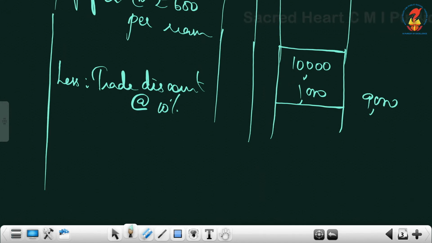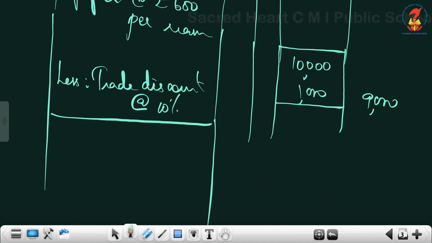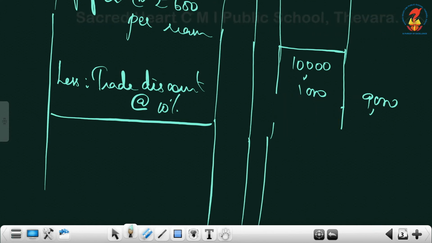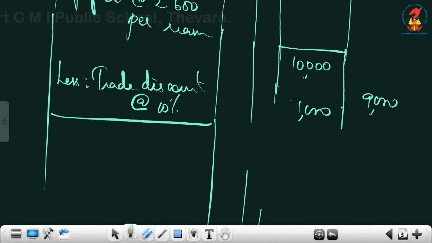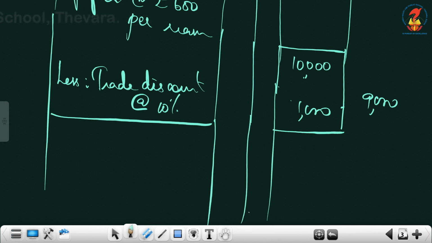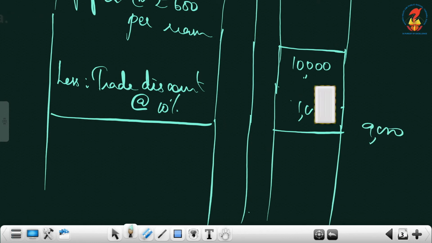And now again a transaction got over. Draw a line here in the particulars column. These two must come on the same line. Since mine is not ruled, my lines will be like this, but when you draw, these two lines must be on the same line. Okay. And this 1,000 and 9,000 also on the same line.